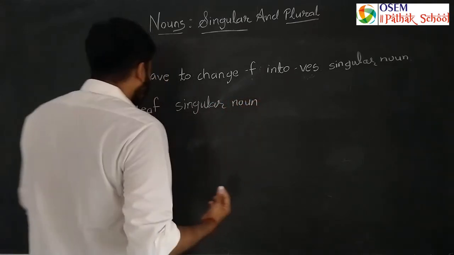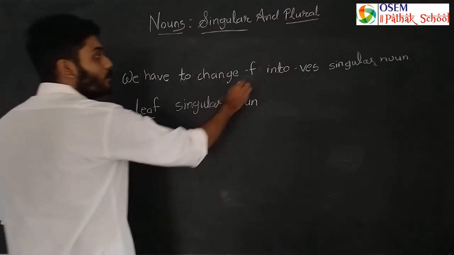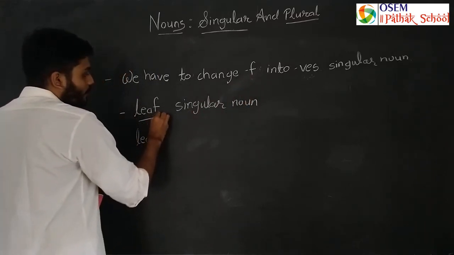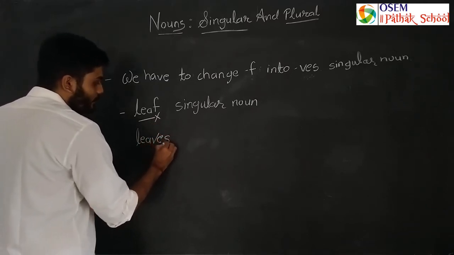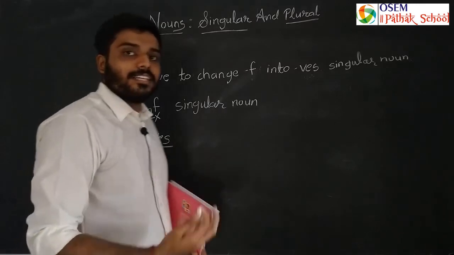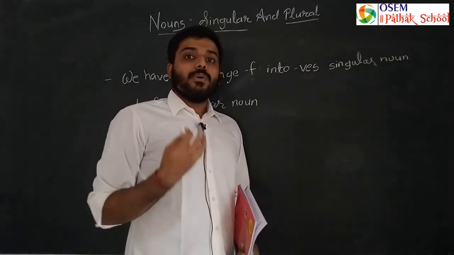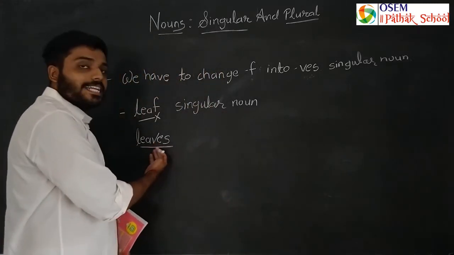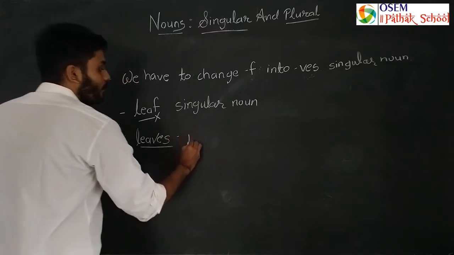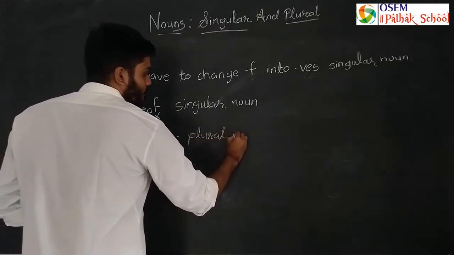Now to make it a plural noun, what will we do? We have to remove F. So we will remove F from here. And what will we add here? Leaves. So what did we do here? Leaf means there was only one leaf. Now there are more than two leaves, so that's why here we added VES. So it became a plural noun.